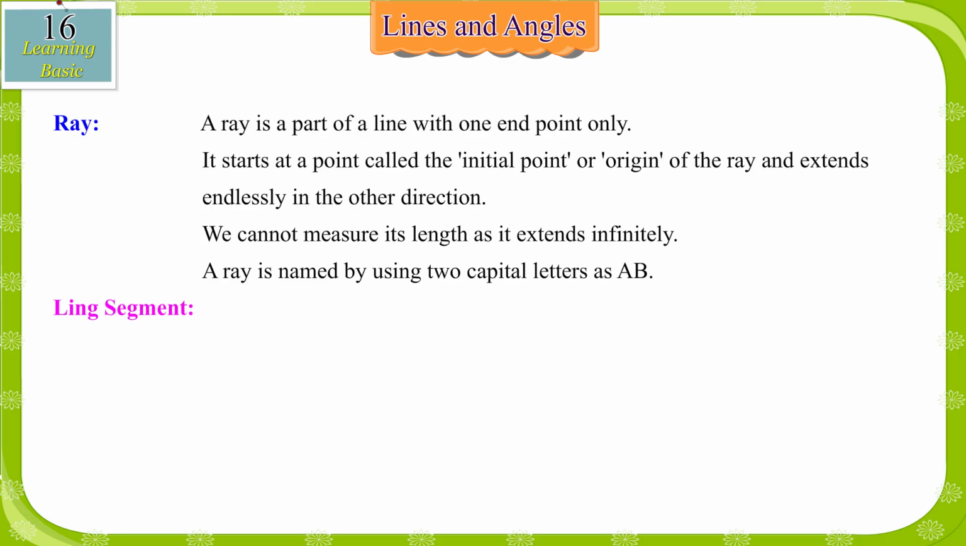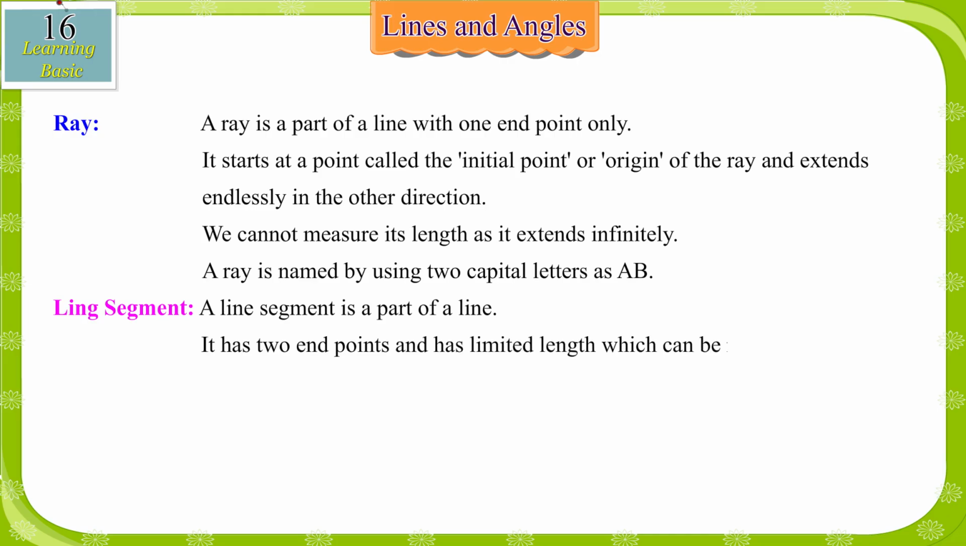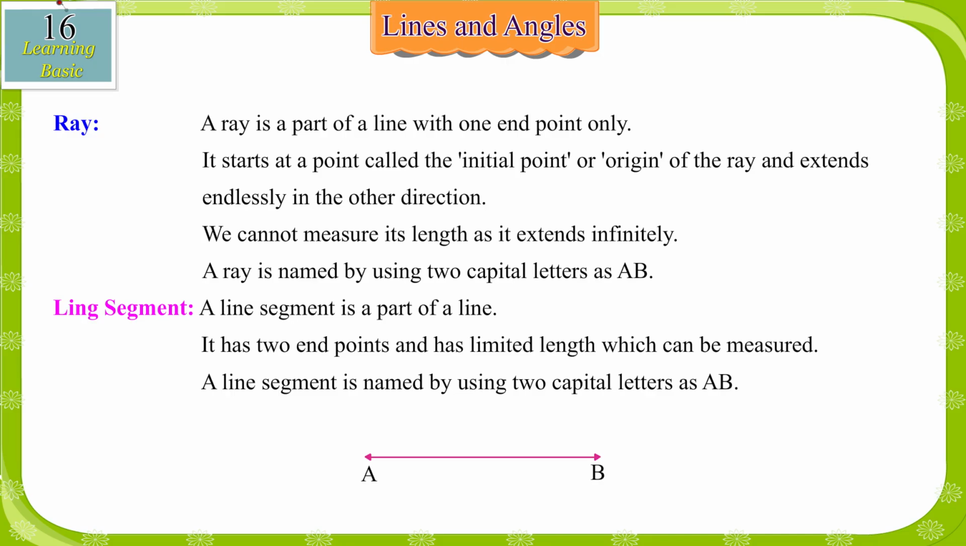Line segment. A line segment is a part of a line. It has two endpoints and has limited length which can be measured. A line segment is named by using two capital letters as line segment AB.